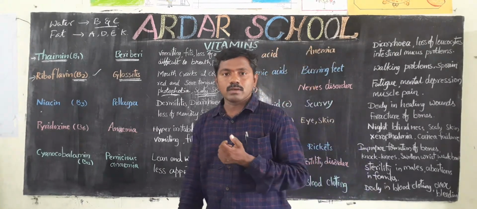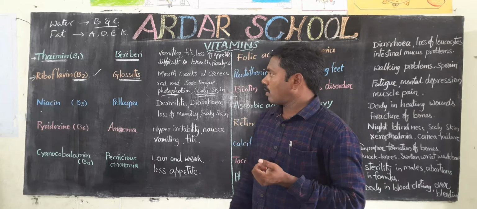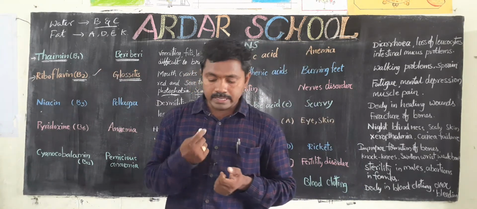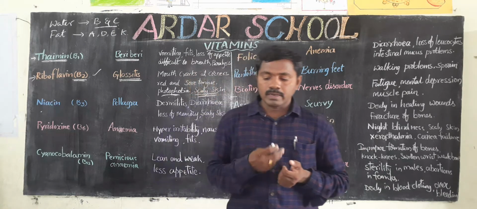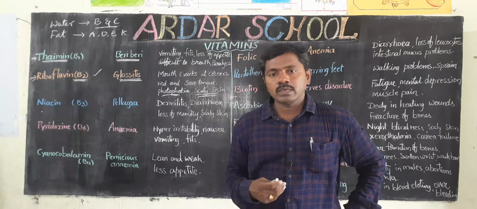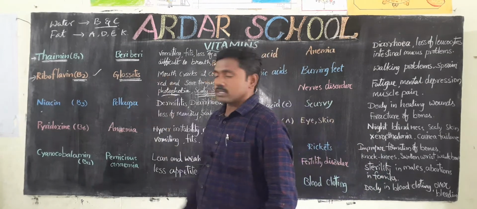So what are the resources? How do we get this vitamin? Milk, eggs, kidneys, green leafy vegetables, liver. Those are the resources.